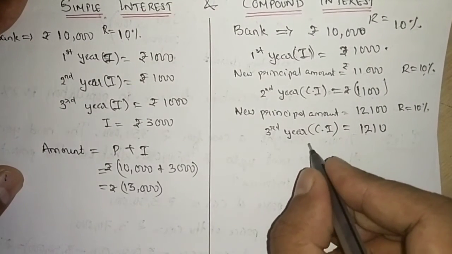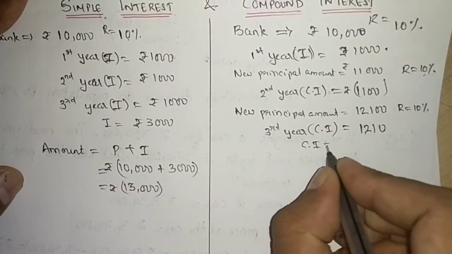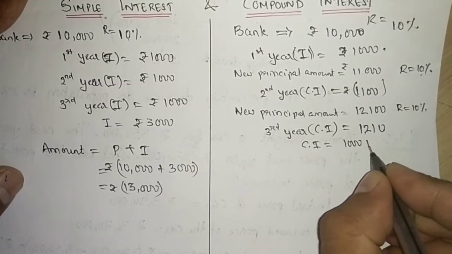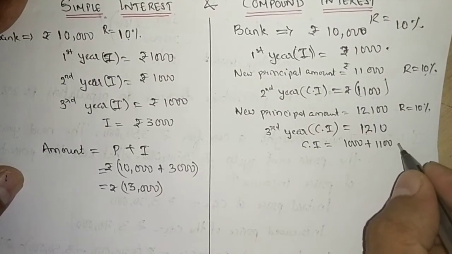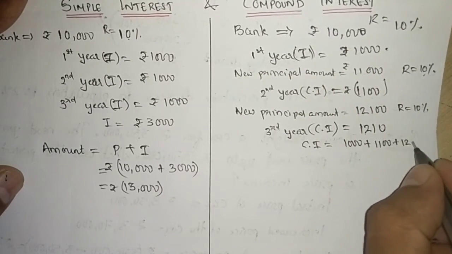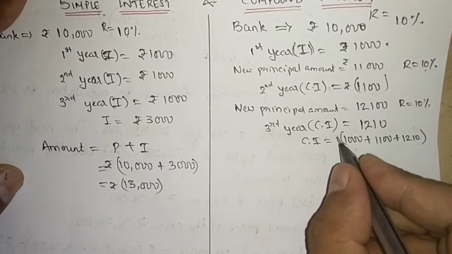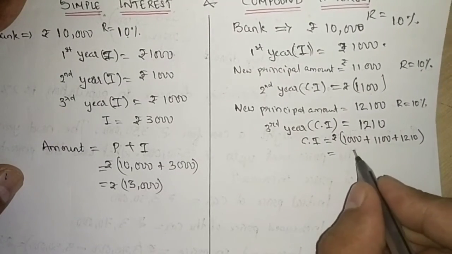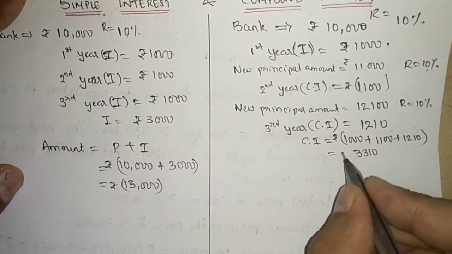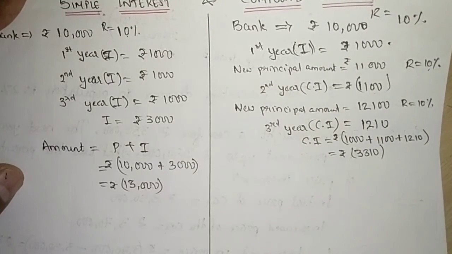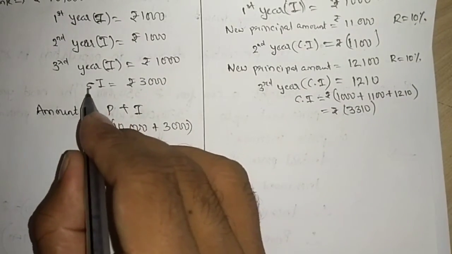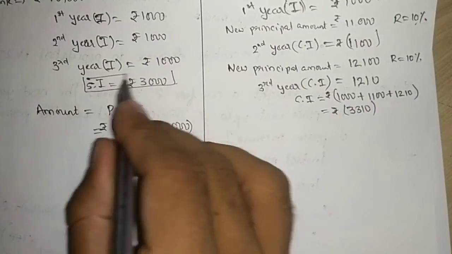So at the end of 3 years, compound interest total will be 1000 for the first year, second 1100, and third year 1210. So total amount is 3310 for 3 years. In case of simple interest, it was only 3000.